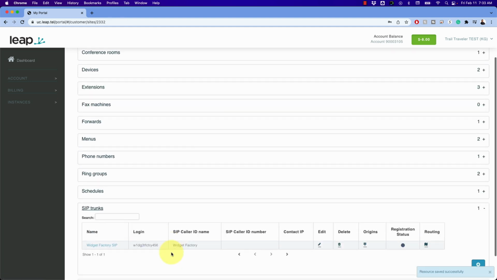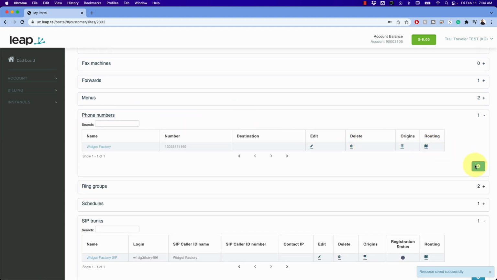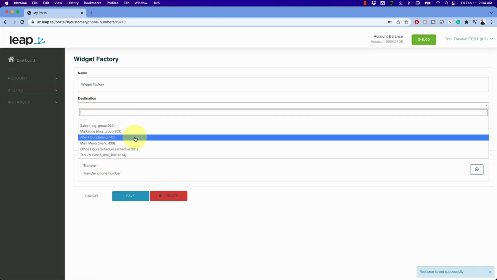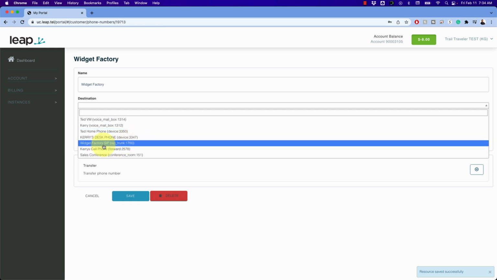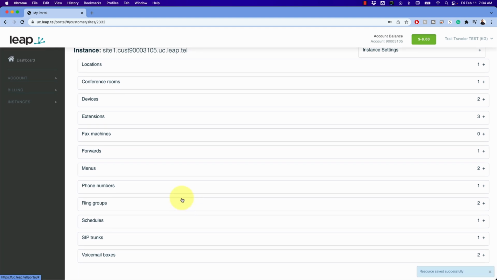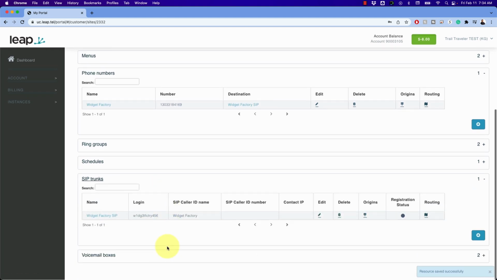Okay, now that we've got that SIP trunk set up, we can go back to our phone number, and I'm going to edit the phone number here. And where is this going to go? It's going to go to our Widget Factory SIP trunk. Hit save. And now any inbound calls to this number are going to go to the Widget Factory SIP, which is all defined down here. So now you can go on your PBX side and configure it to access this.